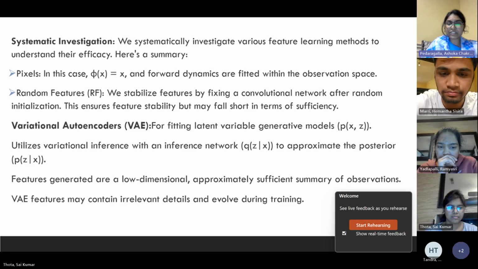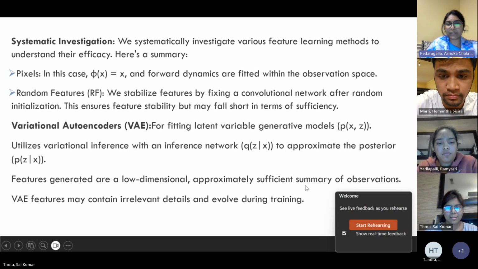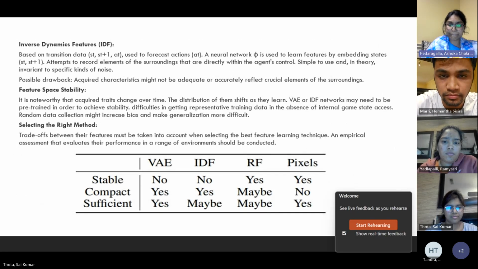The stability of learned features varies, and each type has trade-offs. Their effectiveness depends on the environment, and the stabilization may require some pre-training of VAE or IDF networks, but data access can be a little challenging. Next slide.